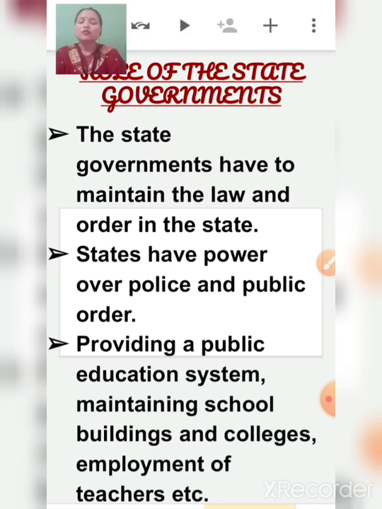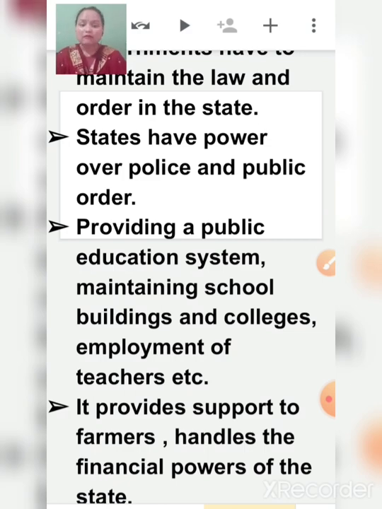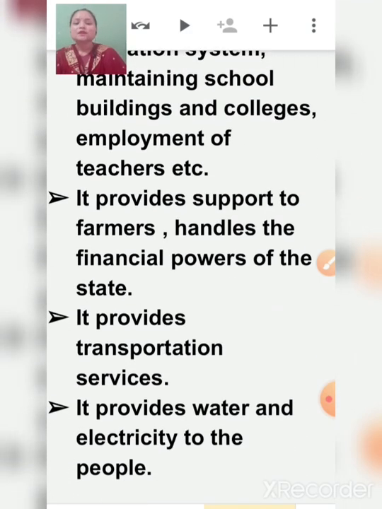They have power over police and public order, which means they can give their decisions or orders. They provide a public education system, maintain school buildings and colleges, provide support to farmers, handle the financial powers of the state, and provide transportation services, water and electricity services to the people.